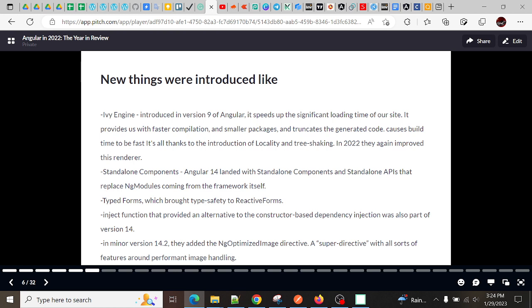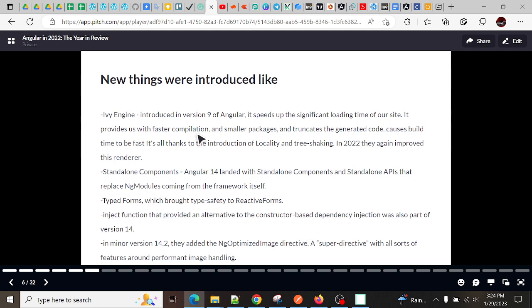What is the role of this IV engine? It speeds up the loading time of our site significantly. It provides us with faster compilation, smaller packages, truncated generated code, and faster build times. It also introduces locality and tree shaking. They again improved the renderer. If you create a build, it will reduce the size. So this is the role of the IV engine.